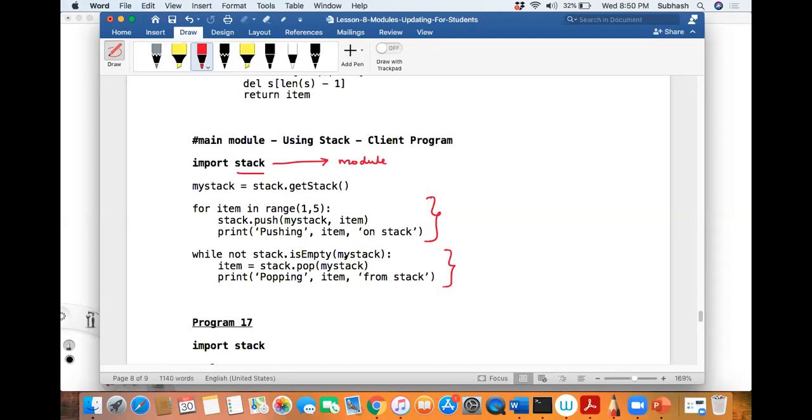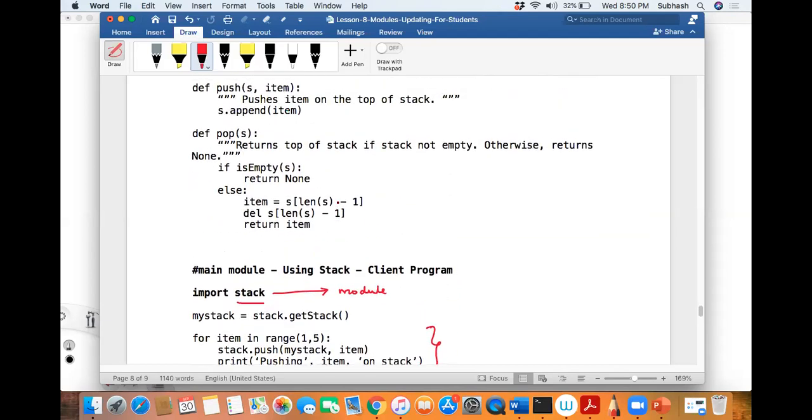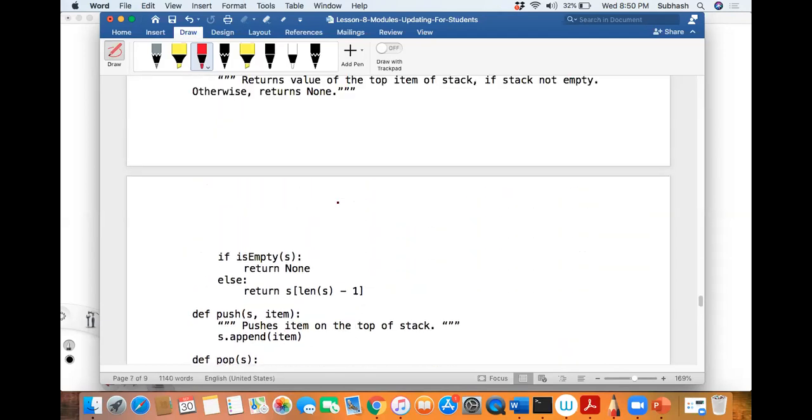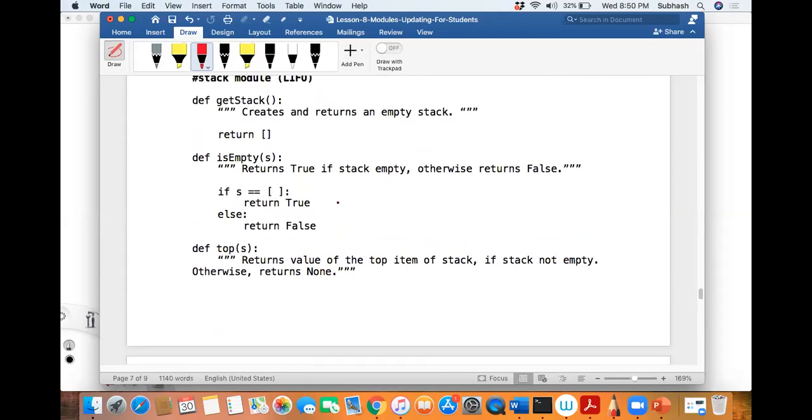So now let us see where is empty. Is there a function is empty? Yes, sir, there's a function is empty, correct? So I'm calling it. So what is S over here? S is stack, sir.